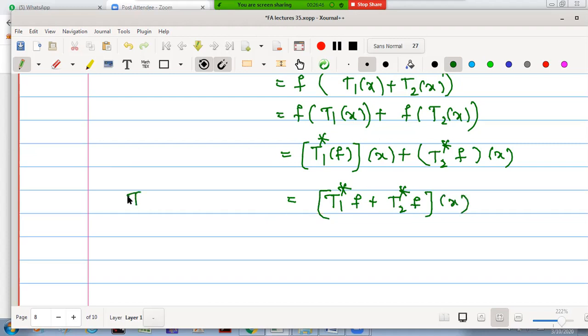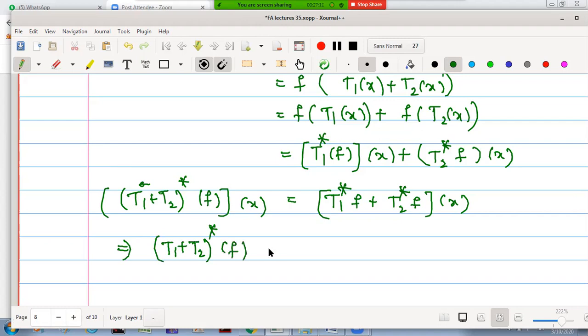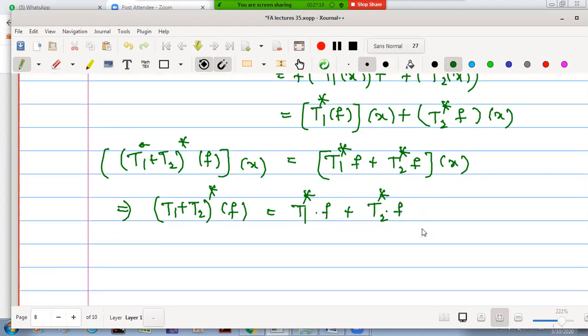To the left, we have (T1 plus T2) star operated on f, combinedly operated on x. Next step, as x is arbitrary, we can equate the functions on both the sides. Therefore, (T1 plus T2) star operated on f is equal to T1 star f plus T2 star f.